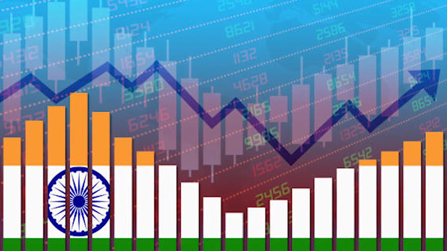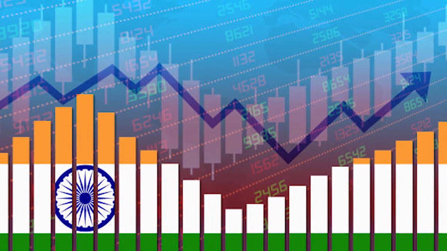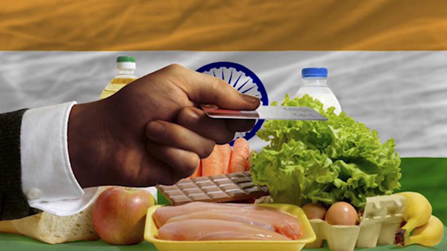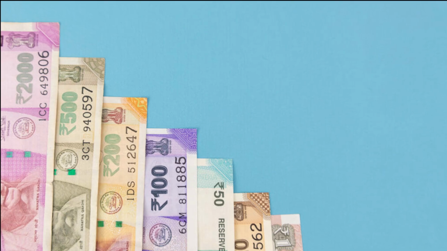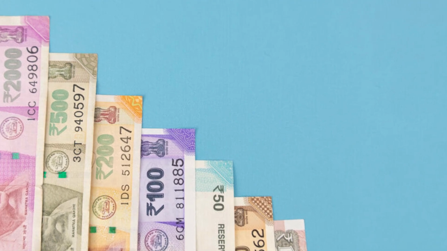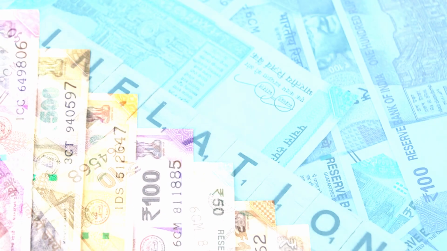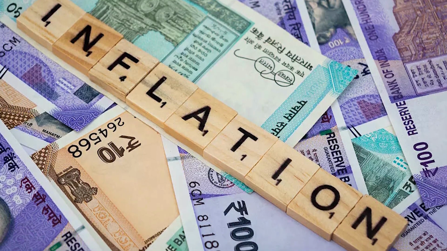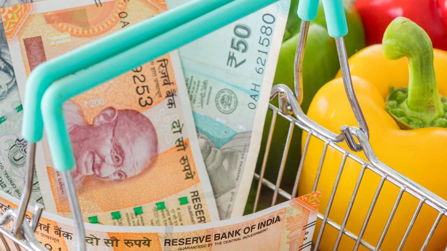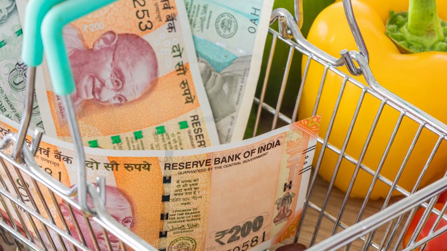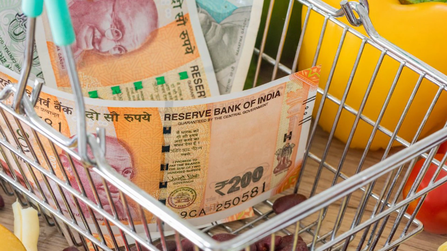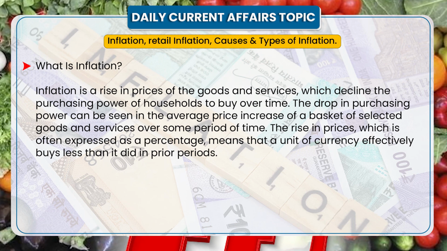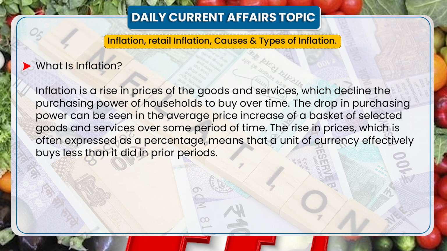India's retail inflation has jumped up to 7% in August from 6.71% in July, mainly due to higher food prices. The consumer price index based inflation is above the Reserve Bank of India's comfort level of 6%. So in this session, we will see what is inflation, what is retail inflation, causes of inflation and types of inflation. So let's begin.